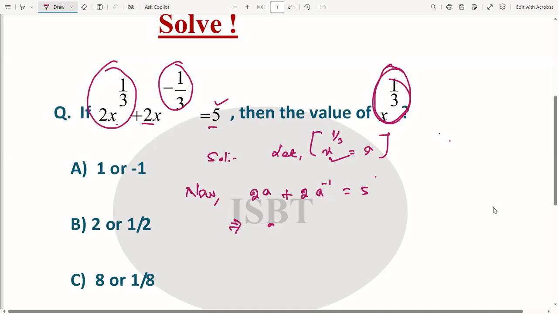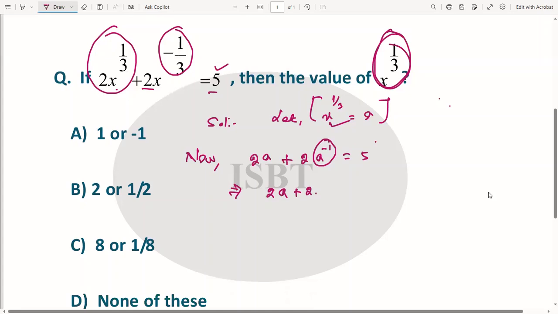2a plus 2 times a to the power minus 1, we can write it as 1 by a, because a to the power minus 1 is equal to 1 by a to the power 1, that means 1 by a. Okay, is equal to 5. So in the next step we can write 2a plus 2 by a is equal to 5.